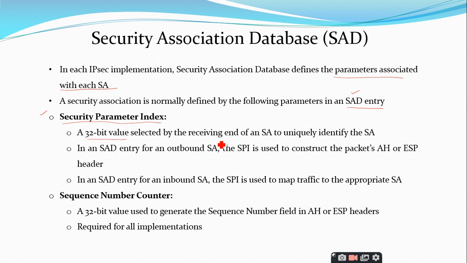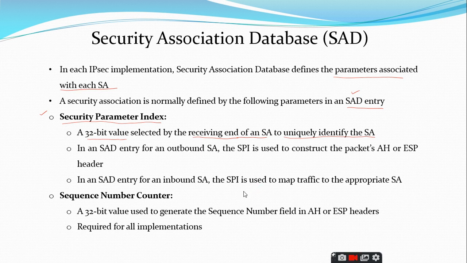This is received at the receiving end, and the SPI is used to uniquely identify the SA. This was already discussed. It has the property of identifying the security association uniquely. It differentiates one security association from another.